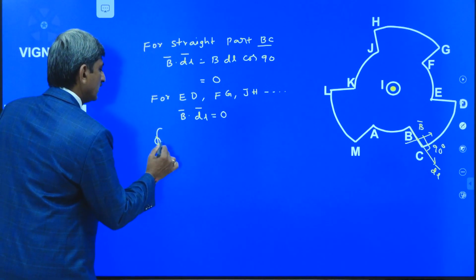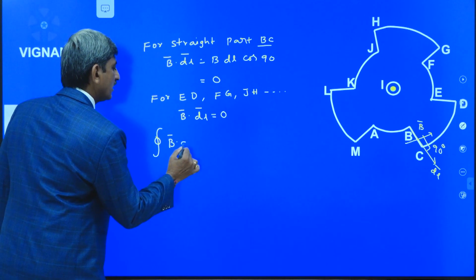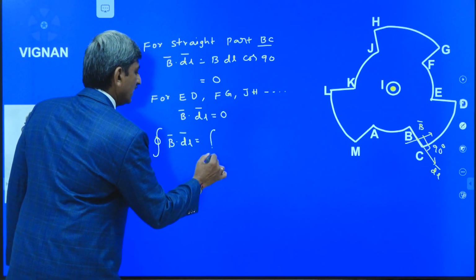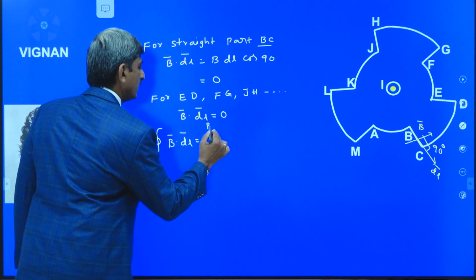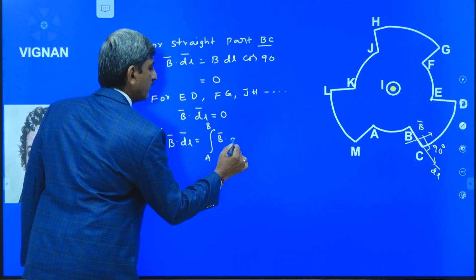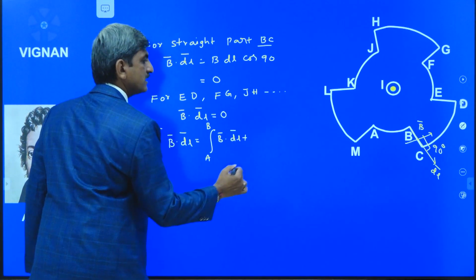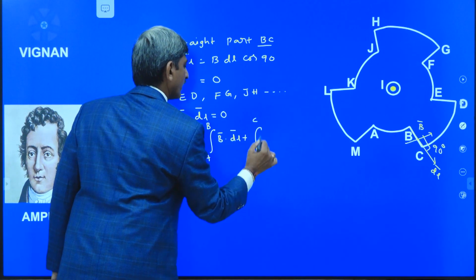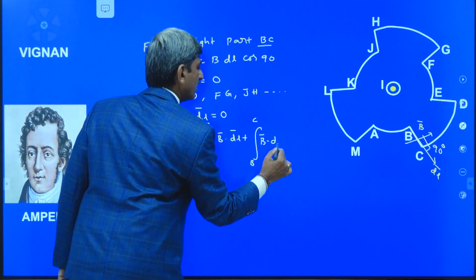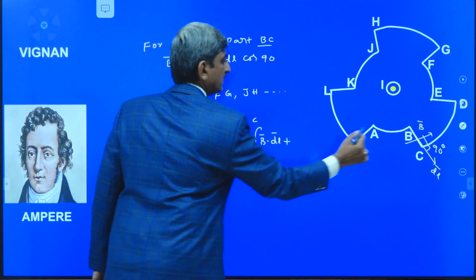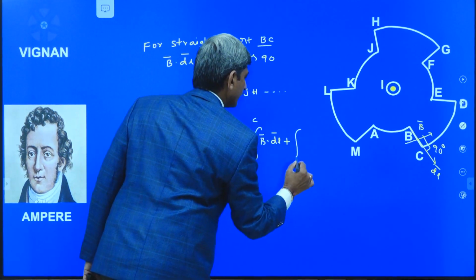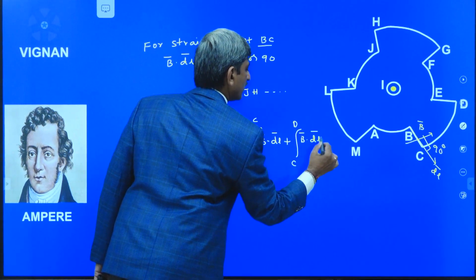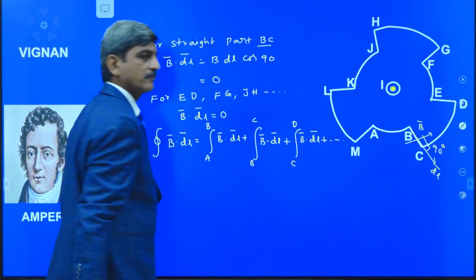So the integral of B bar dot dl bar over the closed path is equal to integral A to B of B bar dot dl bar plus integral B to C of B bar dot dl bar plus integral C to D of B bar dot dl bar plus so on.